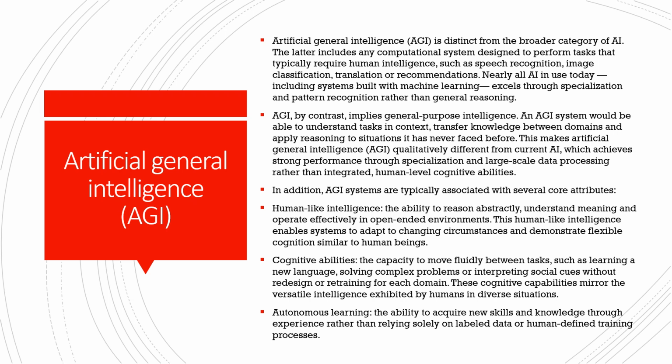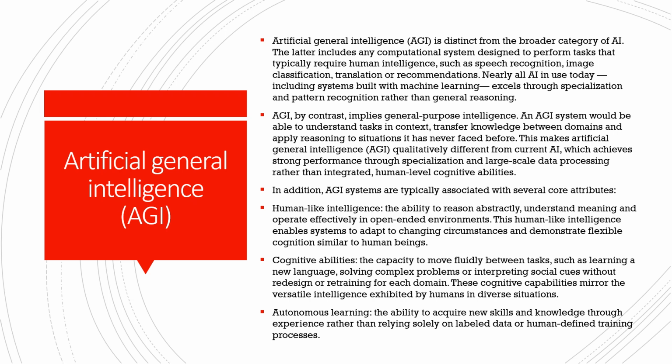Also, autonomous learning: the ability to acquire new skills and knowledge through experience, rather than relying on specific learning criteria, or solely on labeled data or human-defined training processes. If it is able to learn by itself, then it will be able to acquire things faster and in a very refined way.